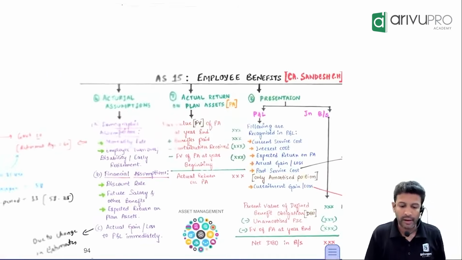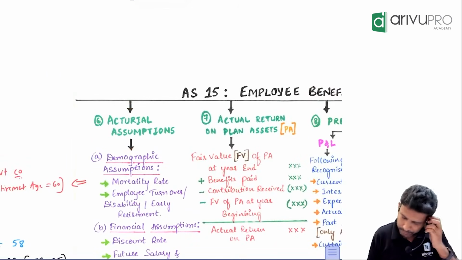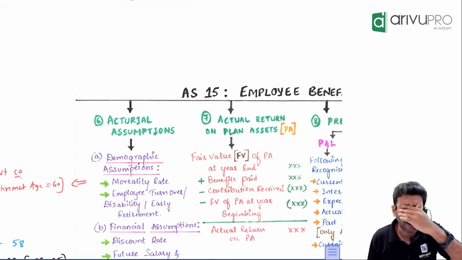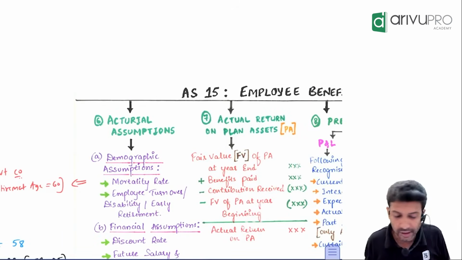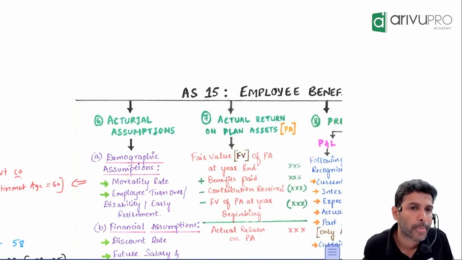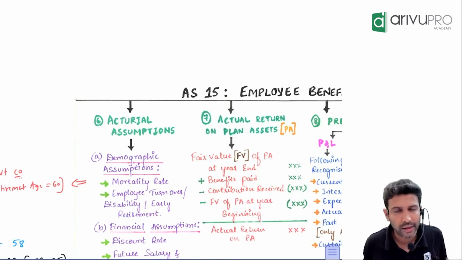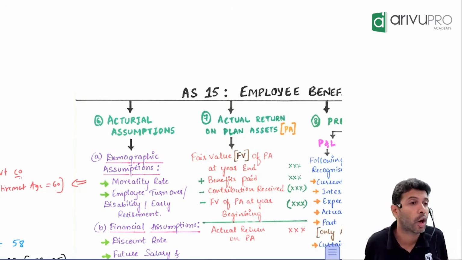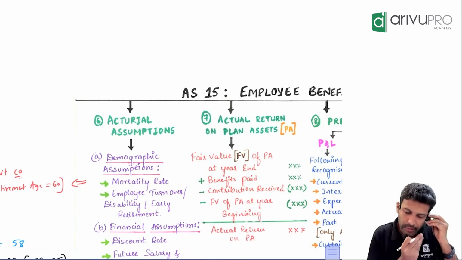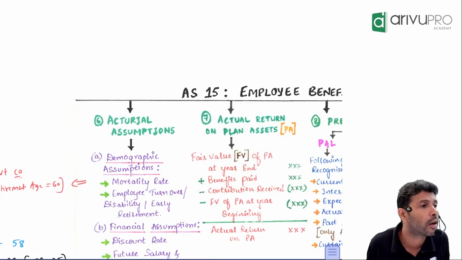Okay, next one, people: actuarial assumptions. What is this? Sir, are all these small liabilities or big ones? All these are big liabilities, but they are calculated using a lot of assumptions. These liabilities are calculated using a lot of assumptions.